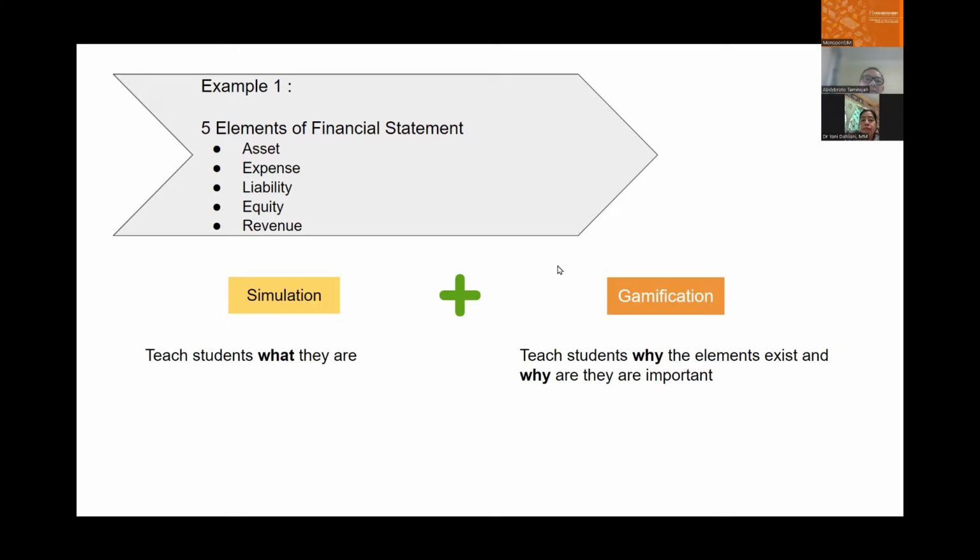Okay, next example, journal entry, a very simple, basic accounting lesson. In a simulation, in MonsoonSIM simulation, you can teach the student what they are and how they are being posted very easily. I'll show you in a moment how we do that.